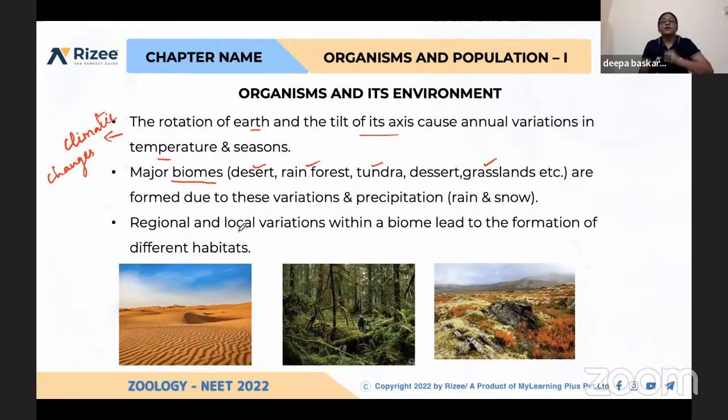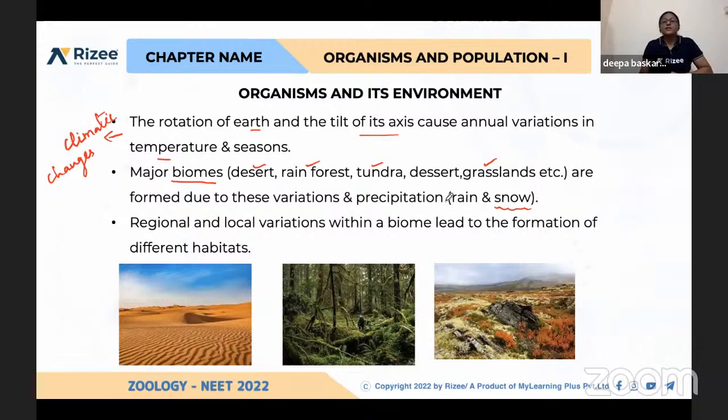And apart from that, why do we have to segregate this? Why are we giving names like desert, rainforest? Why we are varying it is because the climatic conditions of a particular biome will vary. Okay, for example, snowfall will be there in the polar regions. It is not there in the tropical regions.